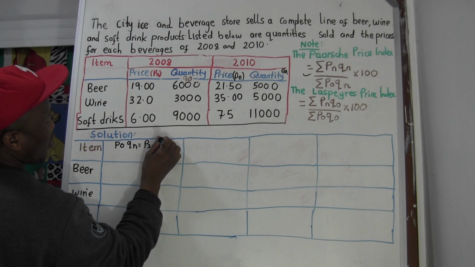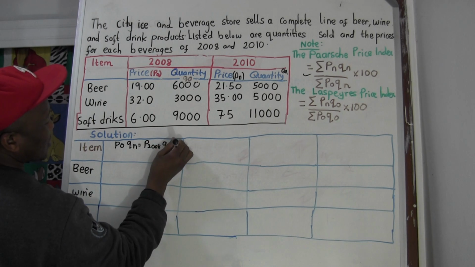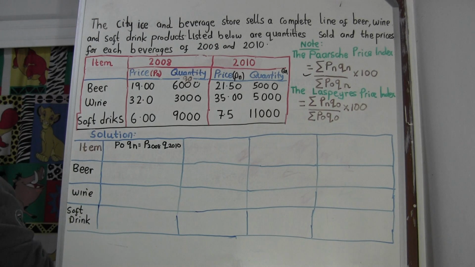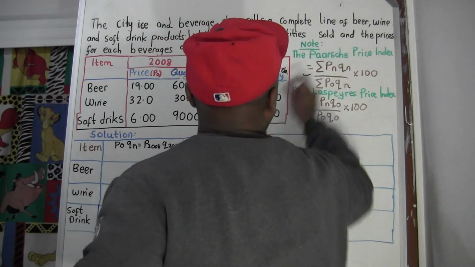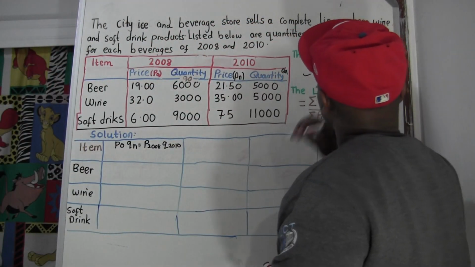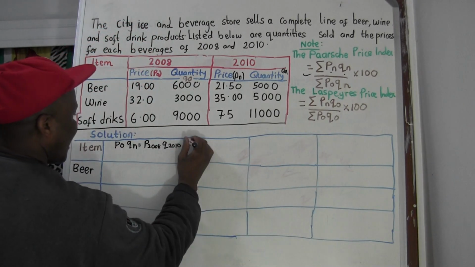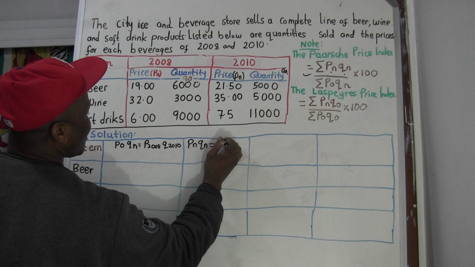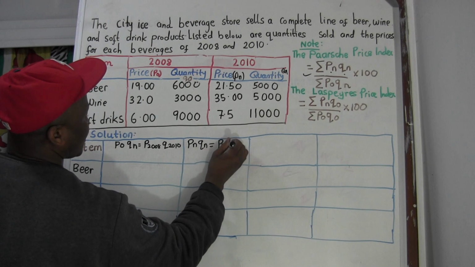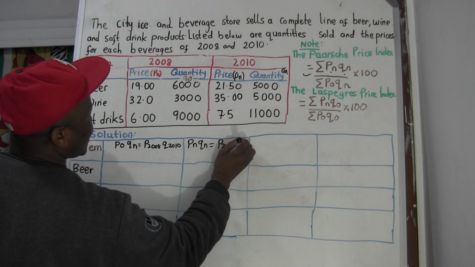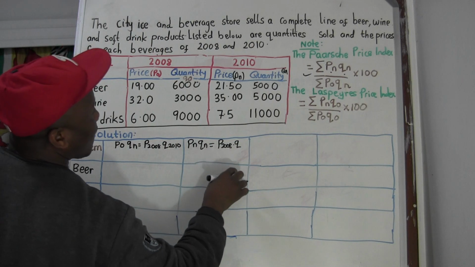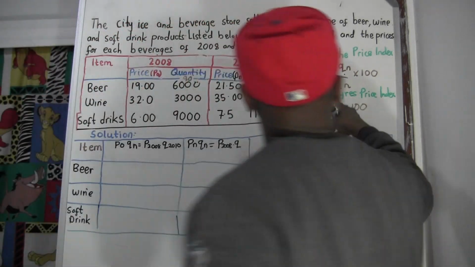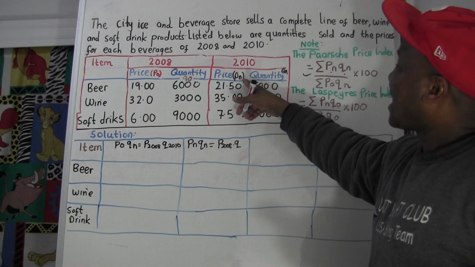And then quantity 2010. Now let's get those. Also here, Pn Qn, because I want to break this down. Pn Qn, what is Pn? Oh, I'm sorry. Pn Qn means, what is Pn? Pn means the price of 2010.